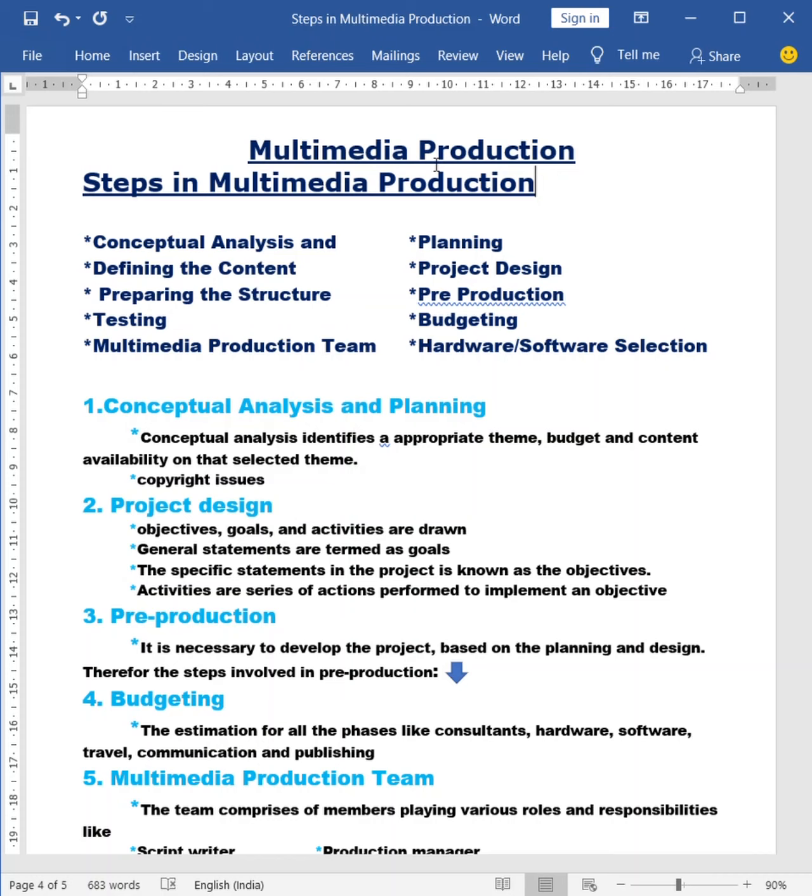Conceptual analysis, planning, defining the content, project design, preparing the structure, pre-production, testing, budgeting, multimedia production team, hardware or software selection. So these are the 10 different steps which they follow to finalize a multimedia product.